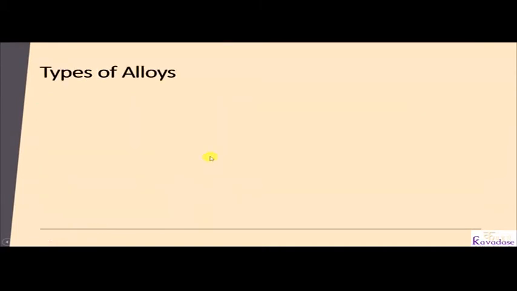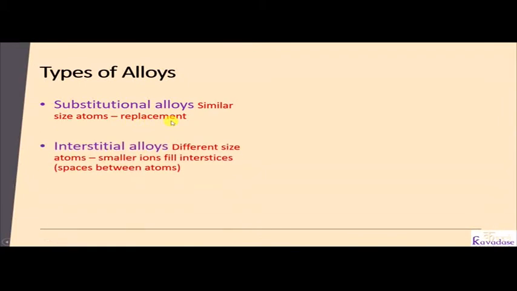Then types of alloys. There are two types of alloy: substitutional type of alloy, which has similar size of atoms, and with this a replacement takes place. We will see an example. The second type is interstitial type of alloy, where atoms of different size are present and the smaller ones fill interstices, meaning spaces between the atoms.